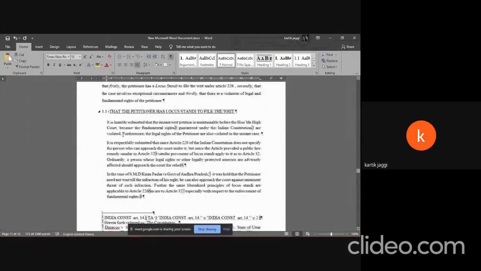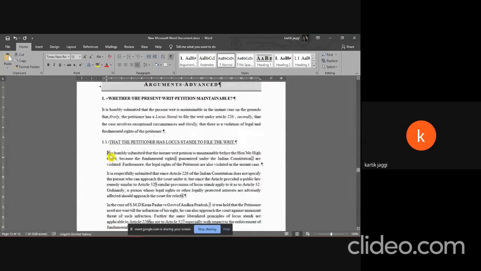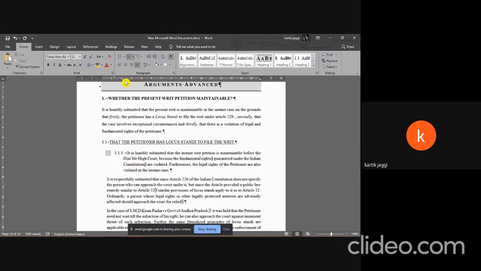Okay. Next, I'm going to try and make the arguments here of the sub issue 1.1 in a list. So we're going to make it 1.1.1. Press tab, adjust the lining here.